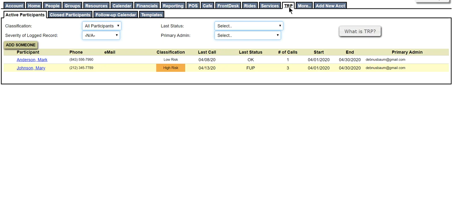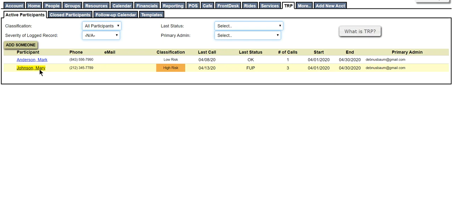Here you're seeing the TRP tab, and we are on the home page for TRP. And we already have a couple of active participants that we previously added to the program. So we have Mark and we have Mary, and the classification of them in the system is set as they define: low risk, medium risk, high risk, or no classification. It gives you a nice summary of when that person was last reached out to, the status of that, how many calls have gone on, and then what is the length of time that they're in the program.